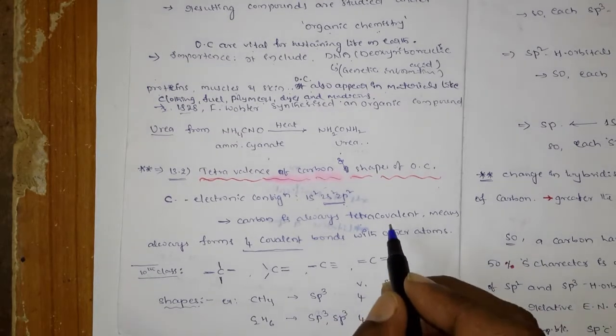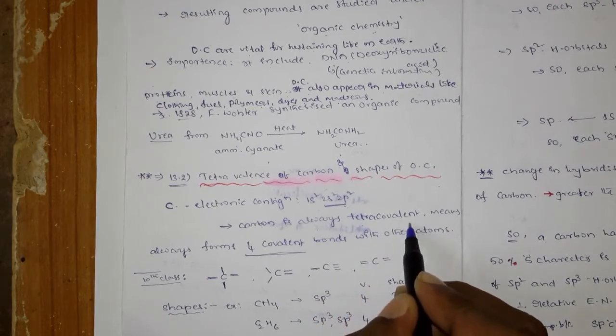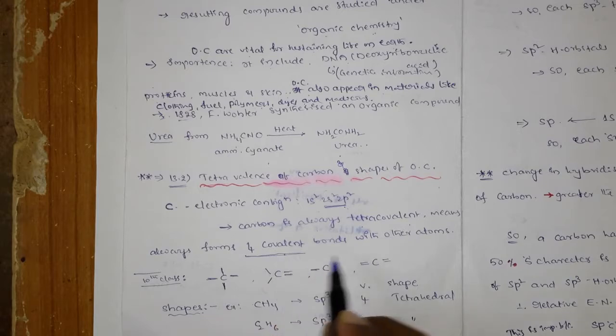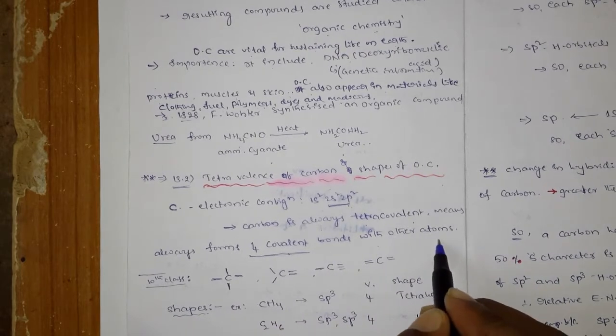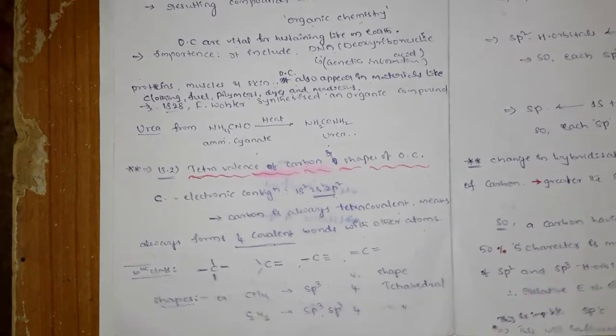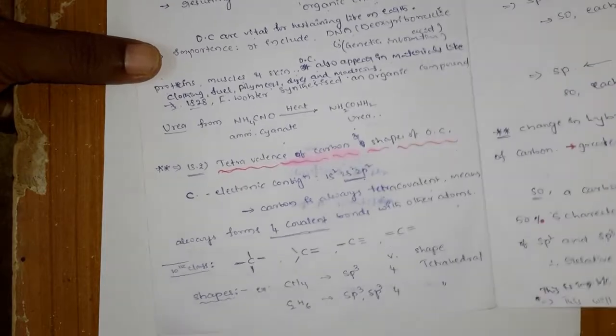Generally carbon shows covalent bonding, so you can say carbon is always tetracovalent. That means it always forms 4 covalent bonds with other atoms. But in what ways can it form them? There are different ways to form these 4 covalent bonds.